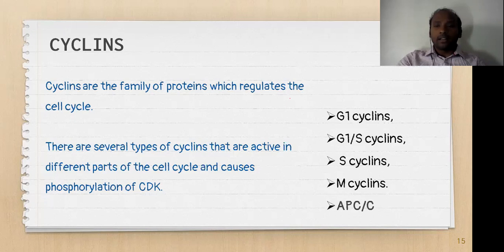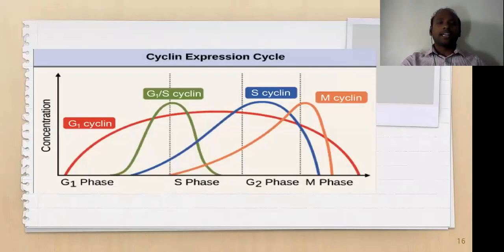If you see the different kinds of cyclins that can be present in each and every stage of the cell cycle, they are divided in the following manner. First one, G1 cyclins that can be present at the G1 interface. Second is G1/S cyclins. Third is S cyclins. Fourth is M cyclins. And fifth one is APC/C, the anaphase promoting complex cyclosome. These should be present in the respective stages of the cell cycle, so we should clearly understand this diagram.